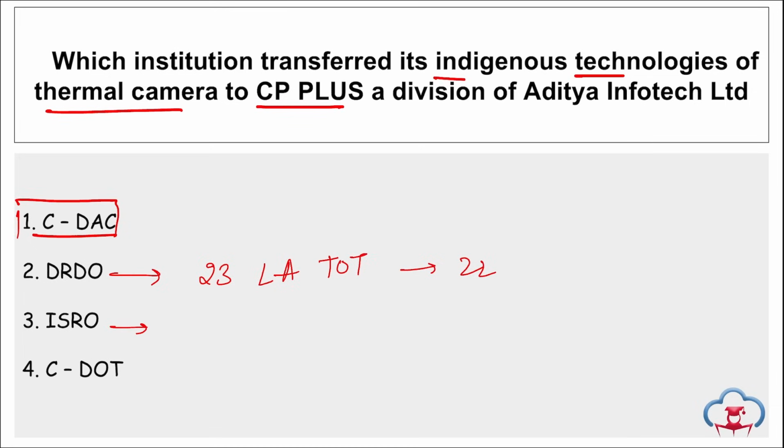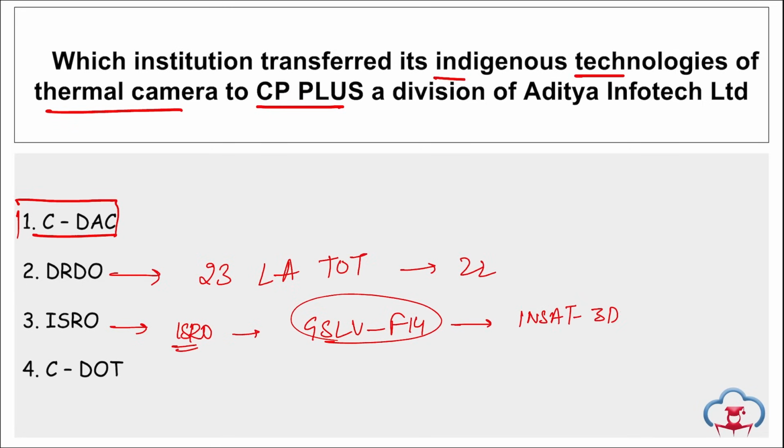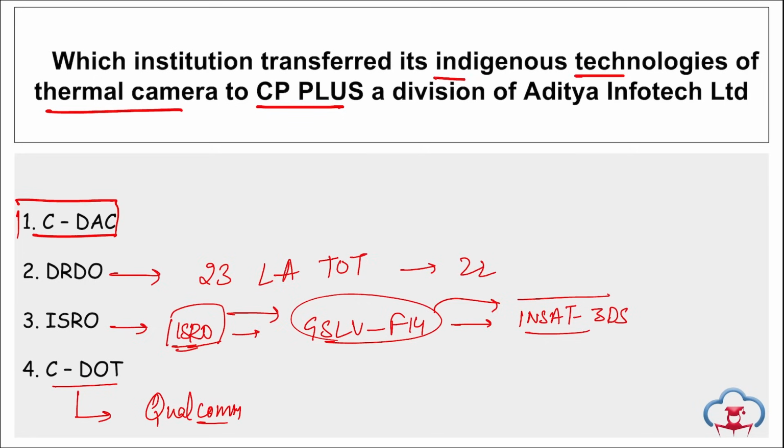If we talk about ISRO, they have successfully launched GSLV F-14, right? This is the rocket that carried the satellite, and the name of the satellite is INSAT 3DS. So I repeat, ISRO, using their rocket GSLV F-14, has carried the satellite into space, that is INSAT 3DS. This was launched from Satish Dhawan Space Center in Sriharikota, Andhra Pradesh. And if we talk about CDOT, remember CDOT and Qualcomm Technologies, right? They have recently signed an MOU so that they can encourage innovation in India and support the startups.